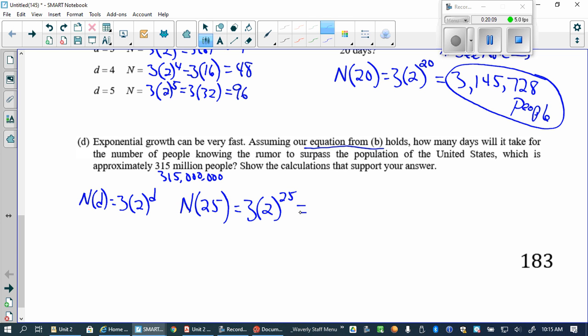A lot. Say the number. 100 million. 296 people. Are we at the 315 million yet? No. Listen, every single day, this number gets doubled, right? So let's try n of 26. So it'd be 3 times 2 to the 26. Enter that in. What's our number?